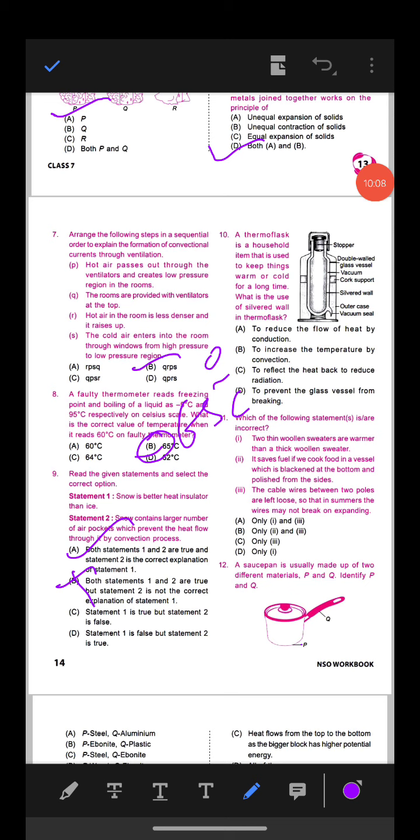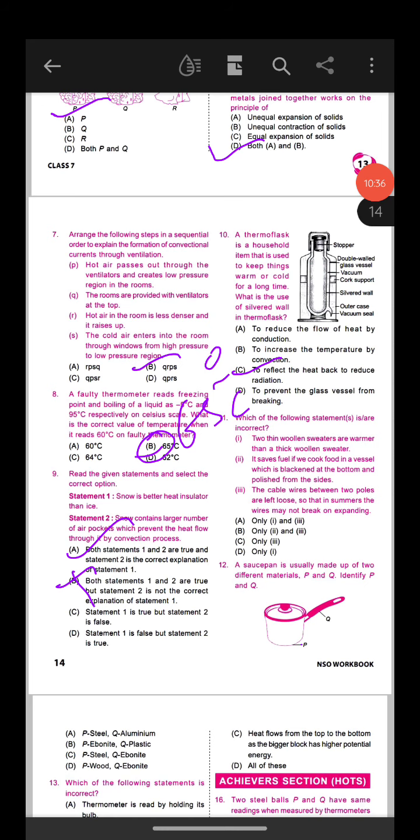First option is to reduce the flow of heat by conduction. Second option is to increase the temperature by convection. Option C, to reflect the heat back to reduce radiation. Option D, to prevent the glass vessel from breaking. So which is the correct answer? Option C is the correct answer, that is to reflect the heat back to reduce the radiation. I am repeating again, to reflect the heat back to reduce the radiation.